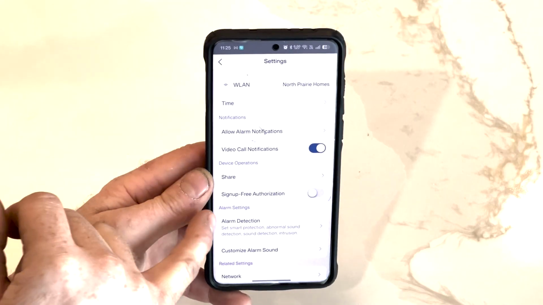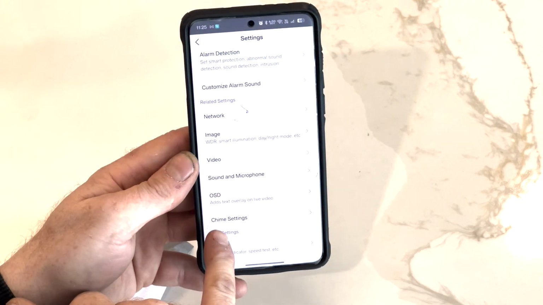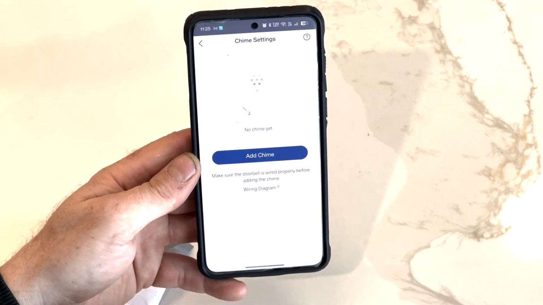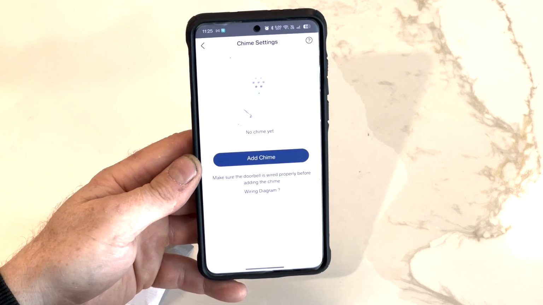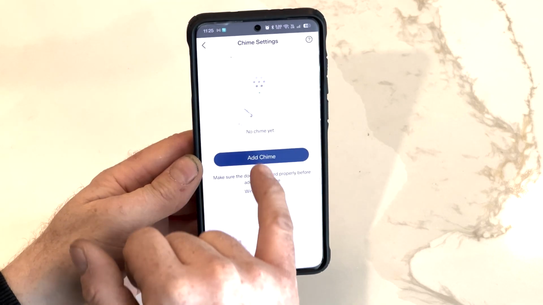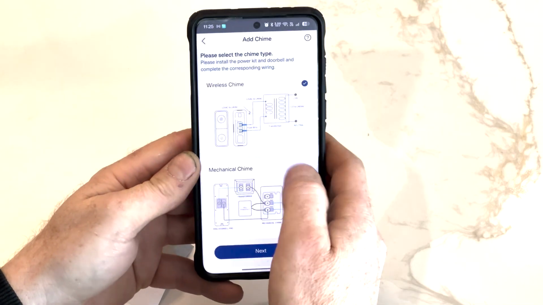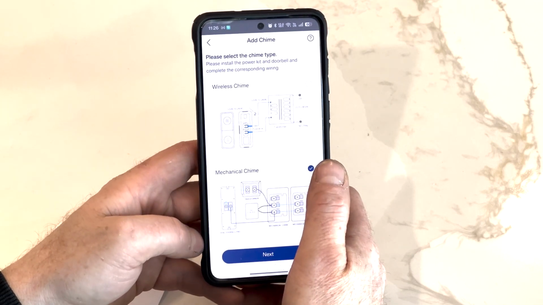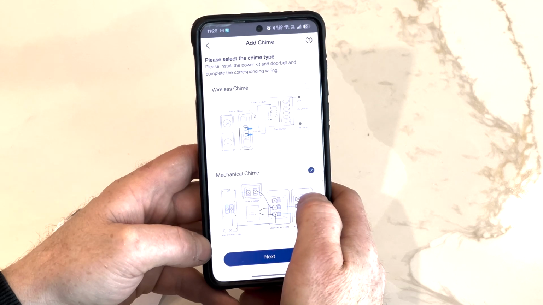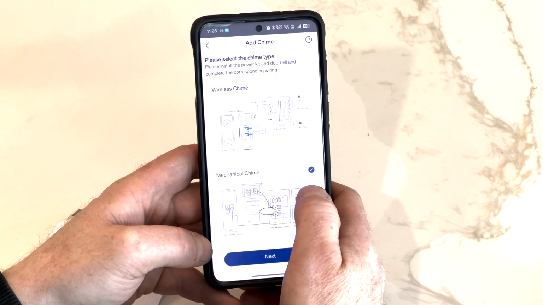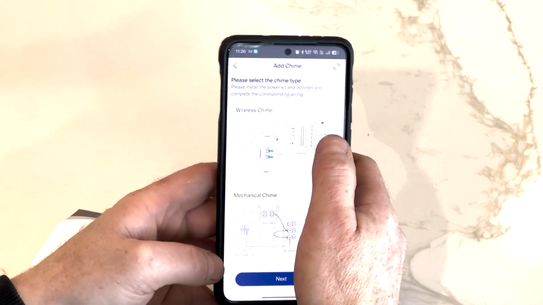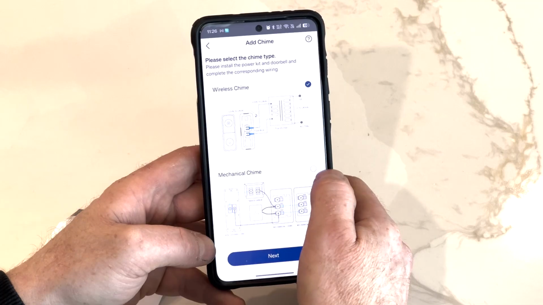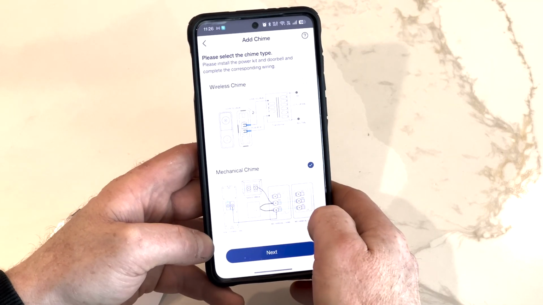Now you can go back and you can find Chime settings. Click on Chime settings. If you have a mechanical doorbell, then you can hit Add Chime. Select Mechanical Chime for your mechanical doorbell. If you do not have a doorbell, you can purchase a wireless chime kit. If you purchase the wireless chime kit, you will select the other option. In this case, we installed the mechanical chime, so we're going to enable the mechanical chime.